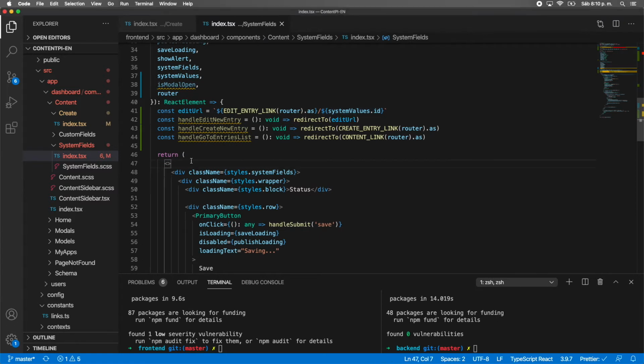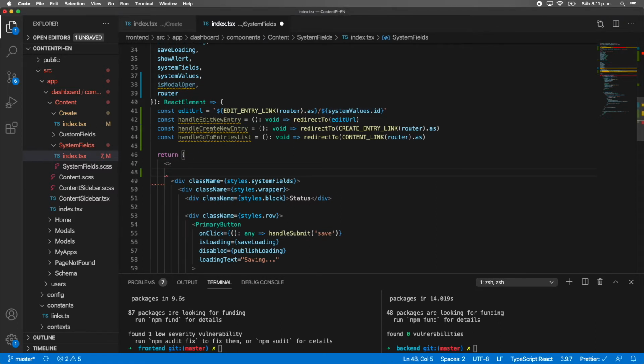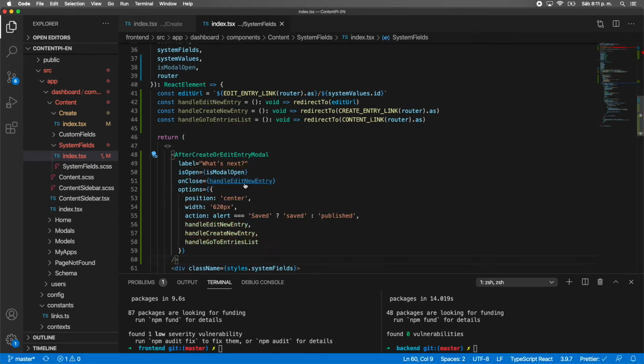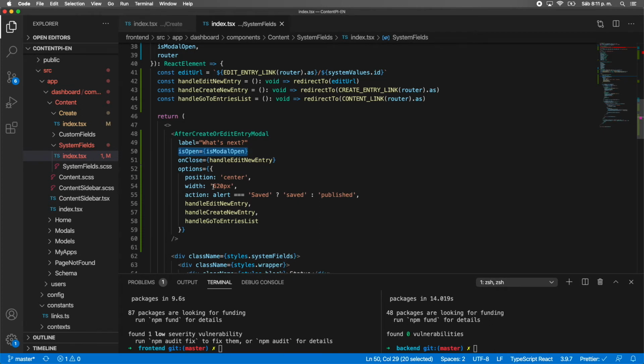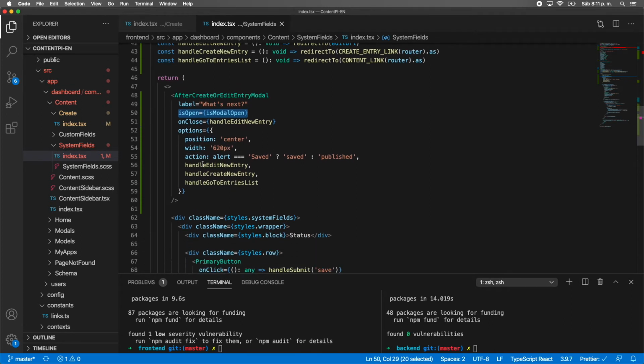And then you need to render the modal right here. We control the open, we control the on close. The position of the modal is going to be centered, the width 620. It's going to have an alert, an action, sorry, depends on the alert.